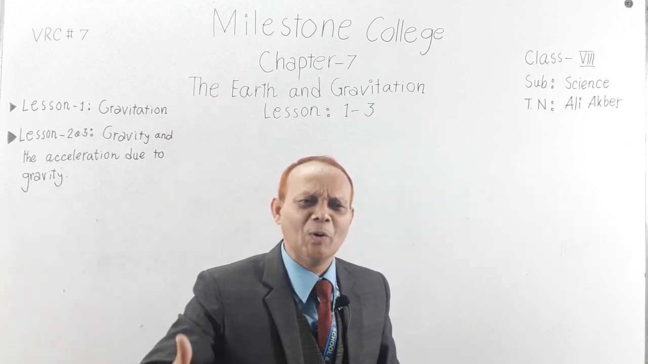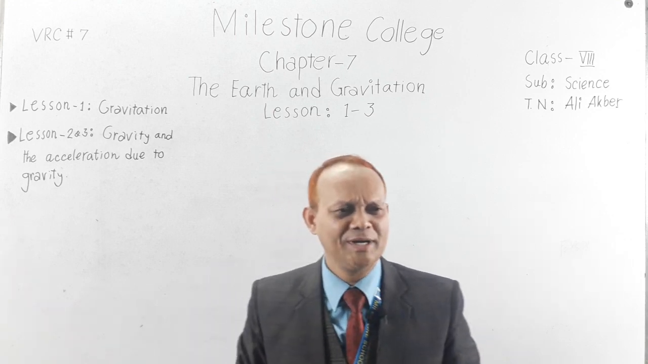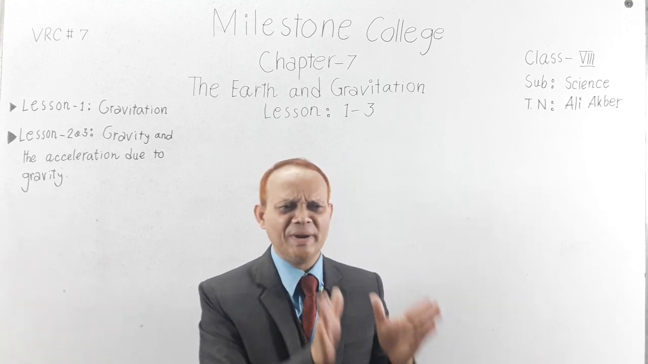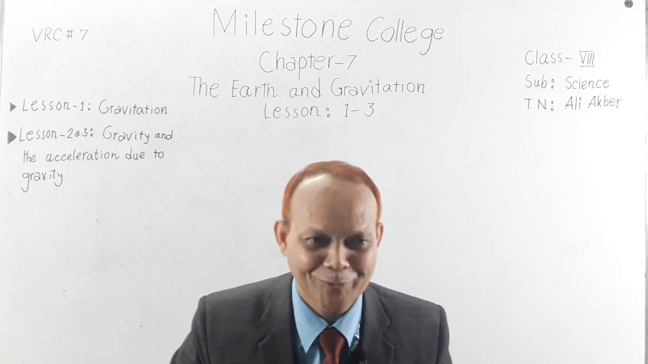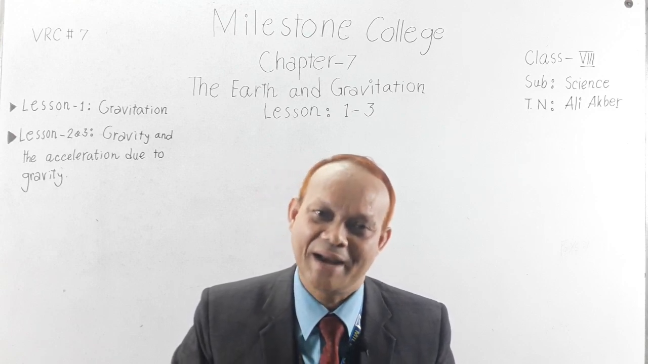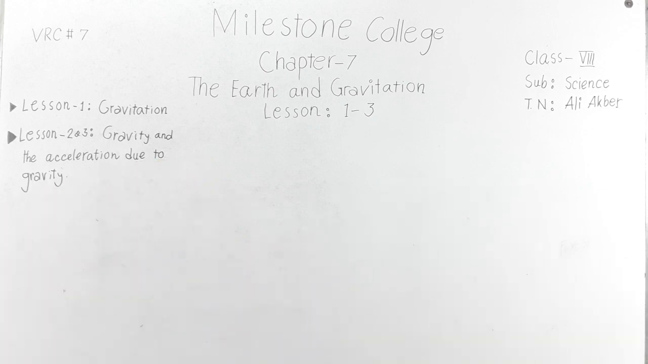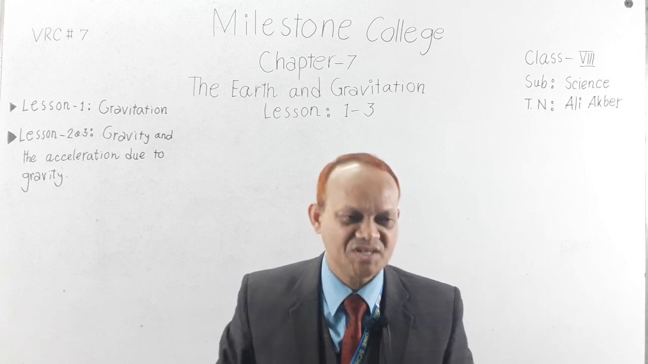Why? Because the center of the earth attracts the book. That's why it didn't go up. So the attraction between the earth and the book is gravity. So I think you have understood the difference between gravitation and gravity.